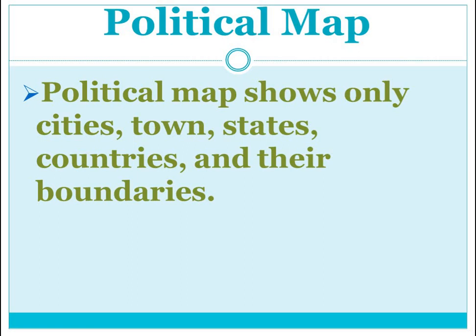If we take the example of a continent map, in which the boundaries of different countries and the boundary of that particular continent are given, that is a political map. So a political map shows cities, towns, states, countries, continents with their boundaries.